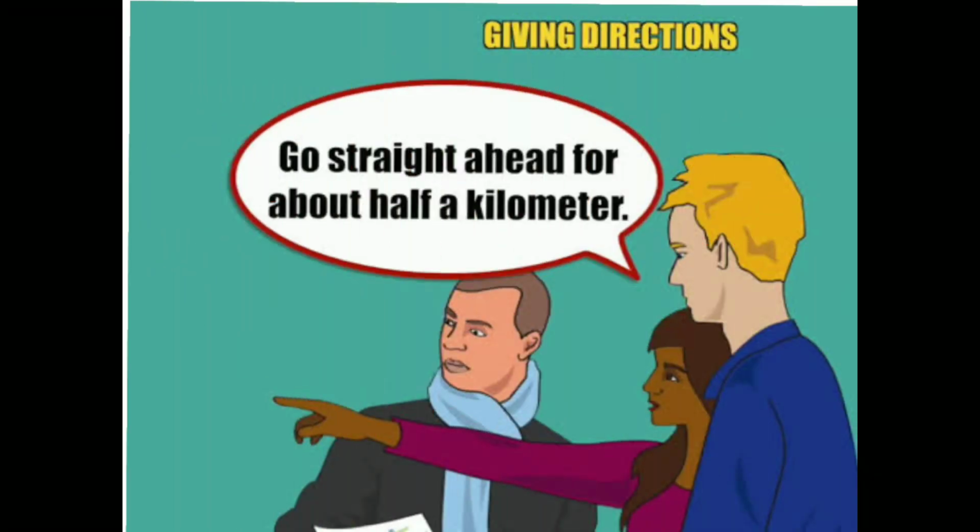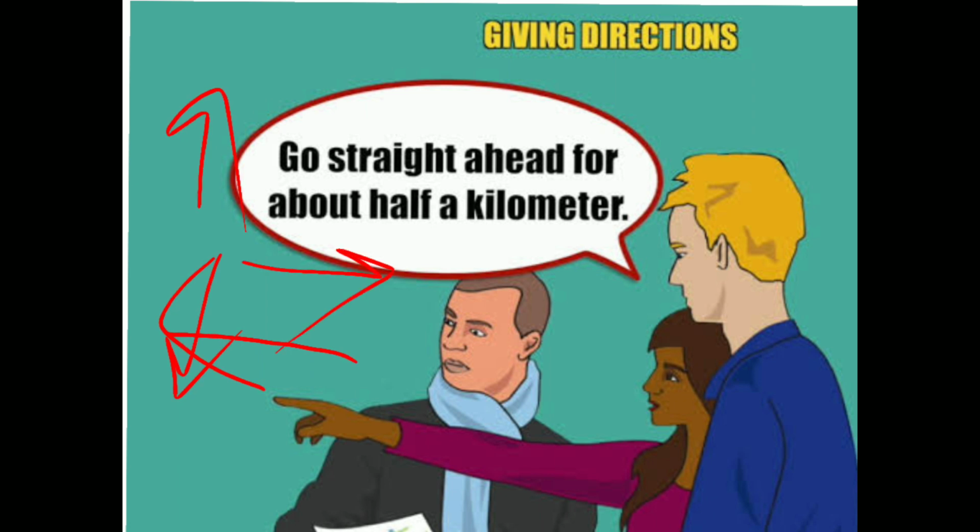Now coming to the point of giving direction: what is direction, and what are the uses of direction? Here someone is asking this girl, and this girl is saying go straight ahead for about a kilometer. This is giving direction. Go straight means this side. If we say go north, north means this side. Go south, south means downward.